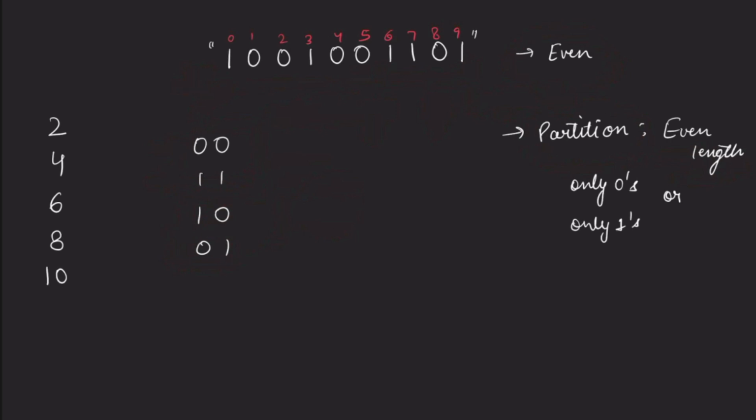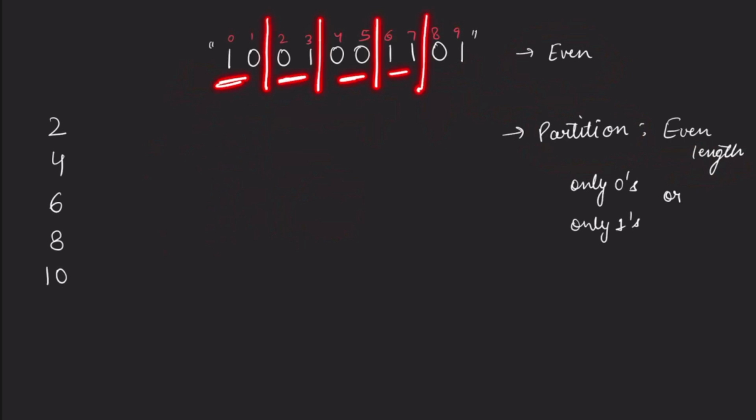That's why we will consider partitioning this string into substrings of length 2, because that is the smallest even length that we can achieve, right? So what we will do is partition our string into substrings of length 2, and then we will compare the pairs together.